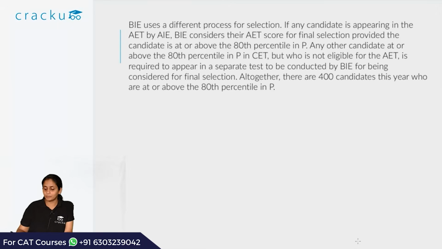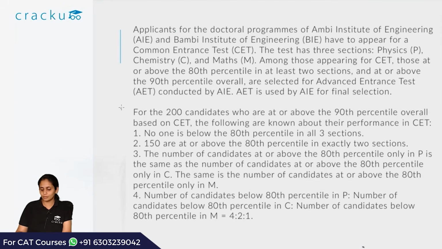So there are 400 candidates who are at or above 80th percentile in P, and there are 200 candidates who are at or above 90th percentile overall. This all information relates to those who are at or above 90th percentile overall. And if you see the language, it's pretty much only in P, only in C. So this is like a Venn diagram.